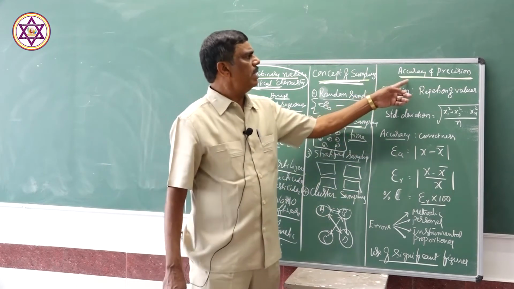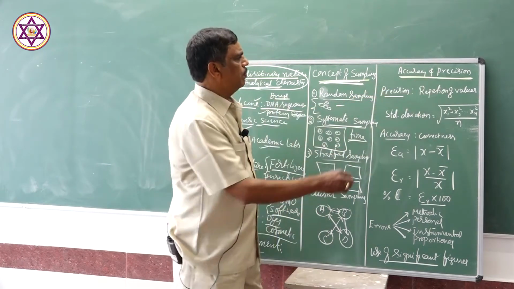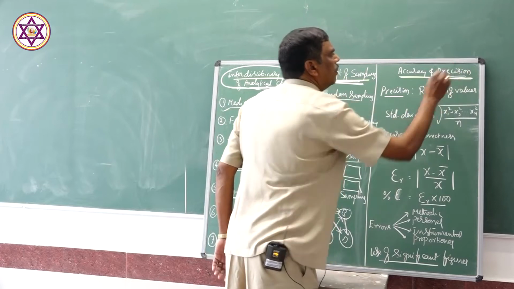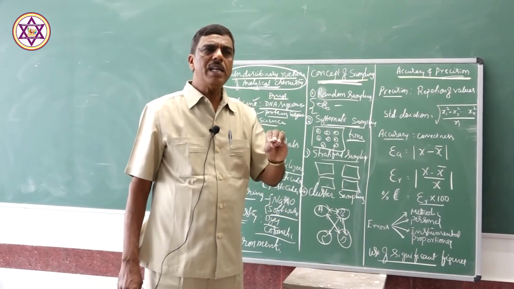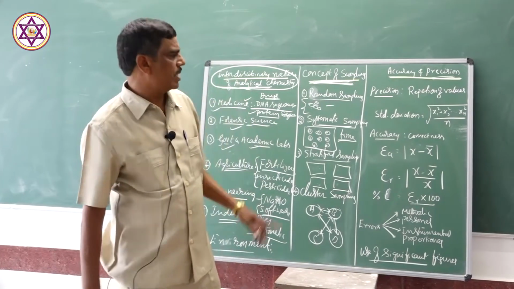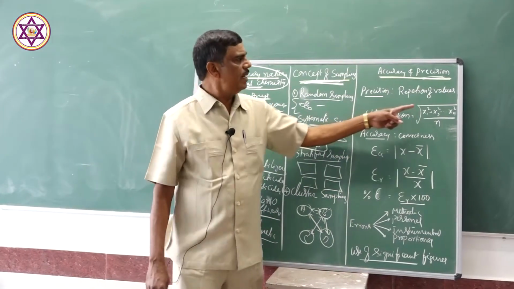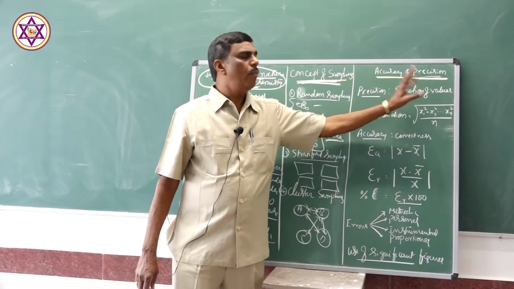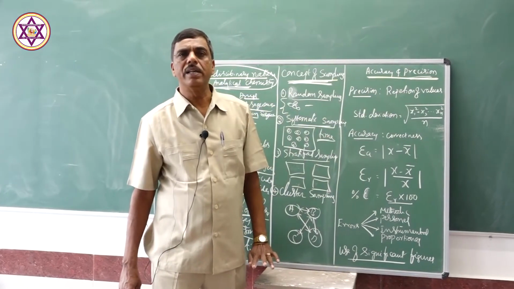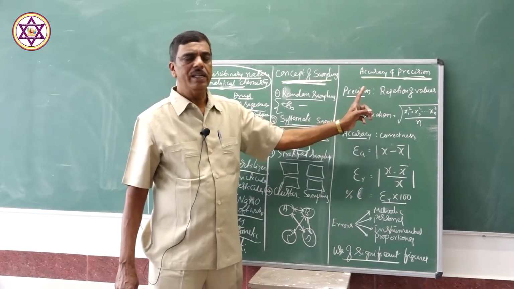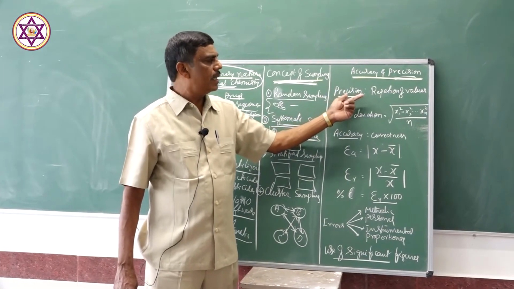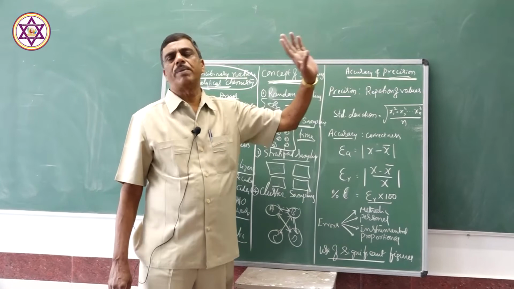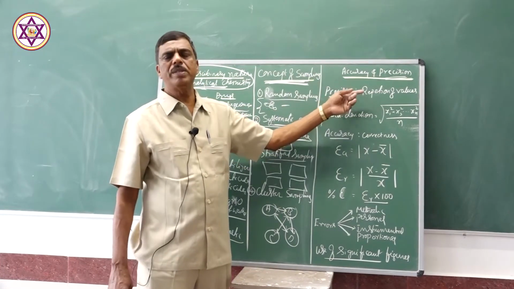Precision is the result of several trials of the sample study, the repetition of values, the repetition of the result. The sample is studied several times and the result is almost the same.